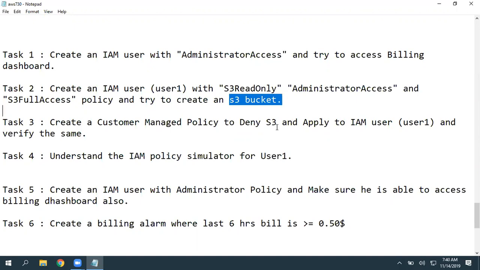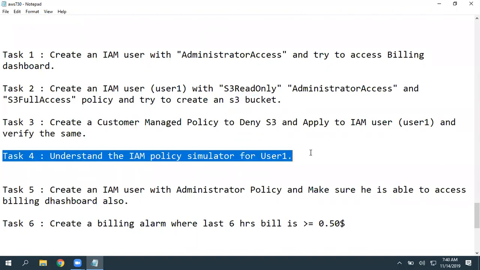Because Deny will always have the highest priority. So I asked you to understand the same by using the policy simulator. Spend a couple of minutes and associate. You can create multiple policies and associate them at multiple levels: group level, user level, individual resource level. Anywhere, if you find Deny, it is going to have the highest priority.